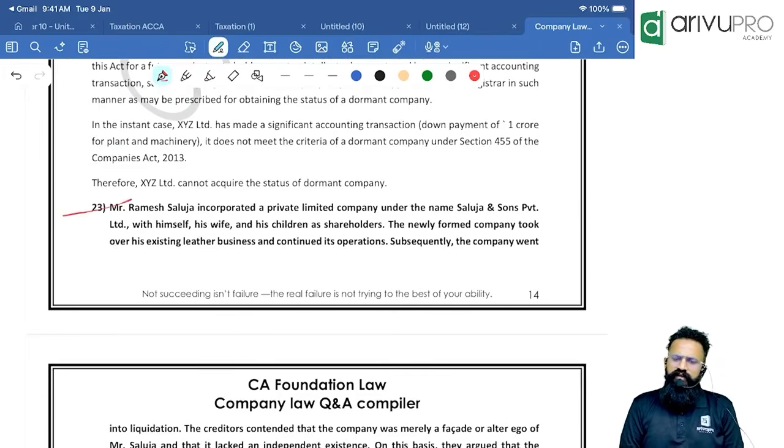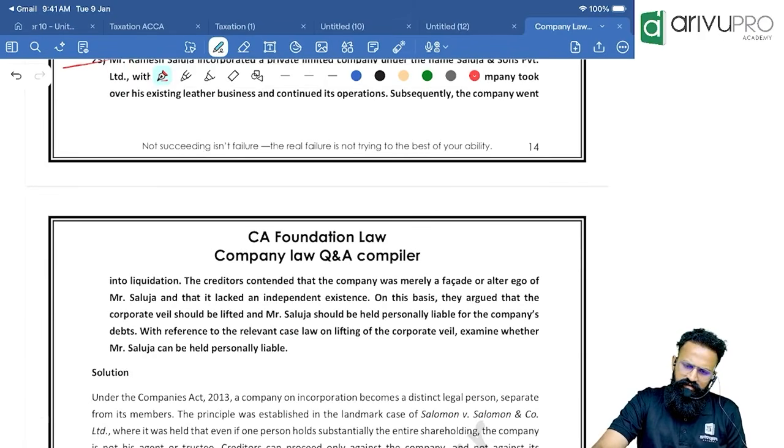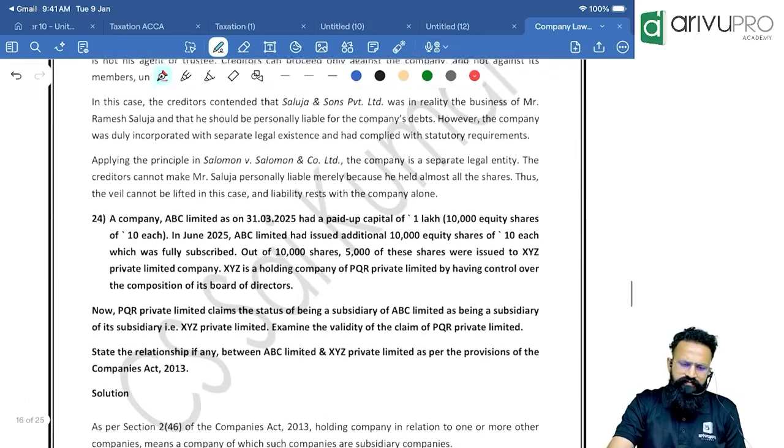Mr. Ramesh Saluja incorporated a private company under the name Saluja and Sons Private Limited with himself, his wife and children as shareholders. Same thing, Salomon versus Salomon, whatever we saw there.